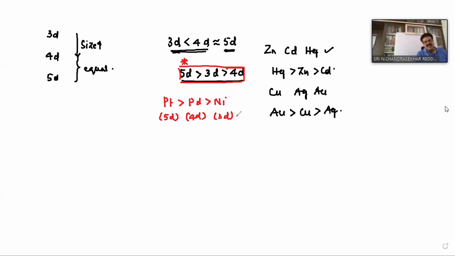And even if you compare the enthalpy of atomization, if you take the crystal lattice of any metal and want to separate the metal atoms from the crystal lattice, it requires some energy. That is called enthalpy of atomization. Enthalpy of atomization values are greater for 5d than 4d, and 4d is greater than that of 3d elements, because it is also similar to melting points.